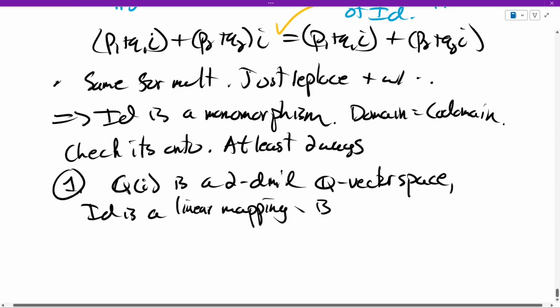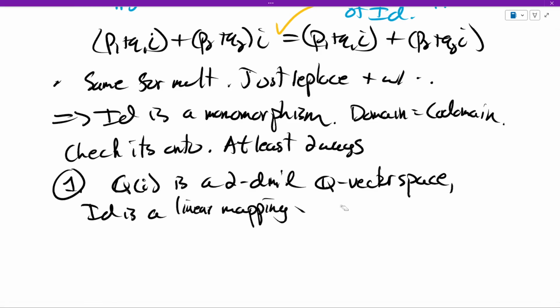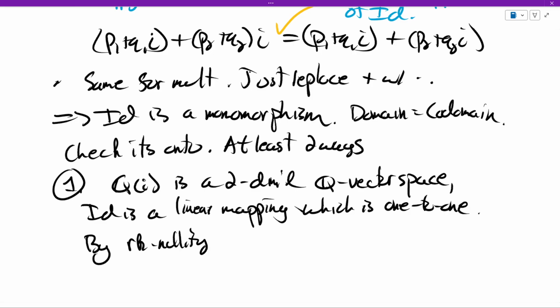It's a monomorphism, which is 1-to-1. It's automatically 1-to-1 because we're working with fields. By the rank nullity theorem, the rank of the identity plus the nullity of the identity is the dimension of the domain of the identity.